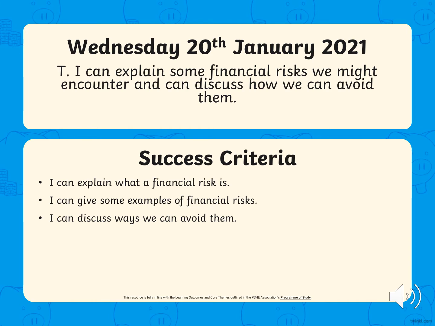Our target today is I can explain some financial risks we might encounter and can discuss how we can avoid them. Our success criteria is I can explain what a financial risk is, I can give some examples of financial risks, and I can discuss ways we can avoid them.